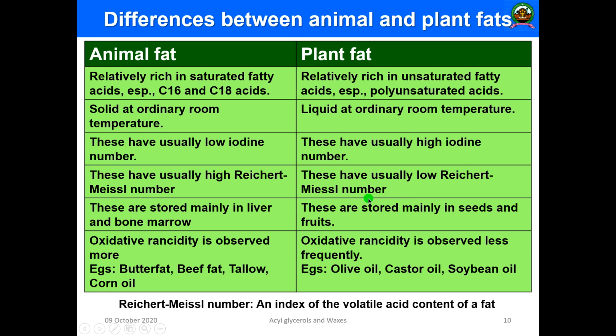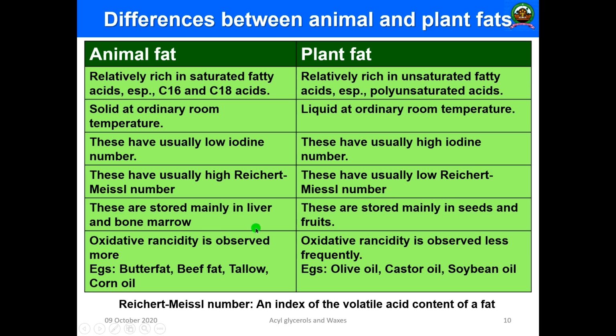So what is this Reichert-Meissl number? It is an index of the volatility of fatty acid. The volatile component of a fatty acid can be represented by the Reichert-Meissl number. In animals it is high, but in plant fat it is very low.